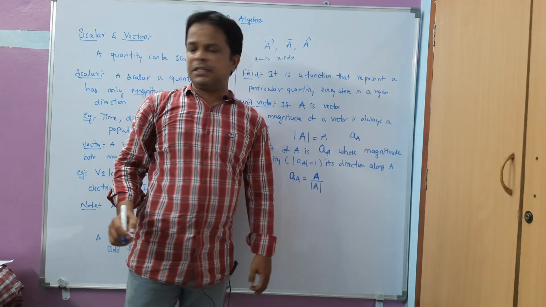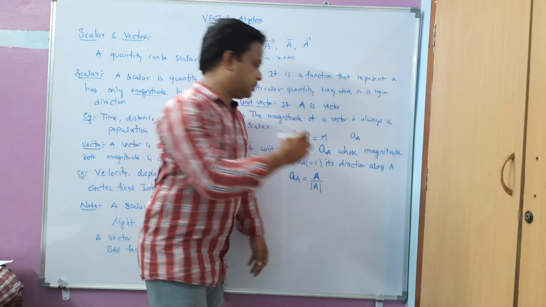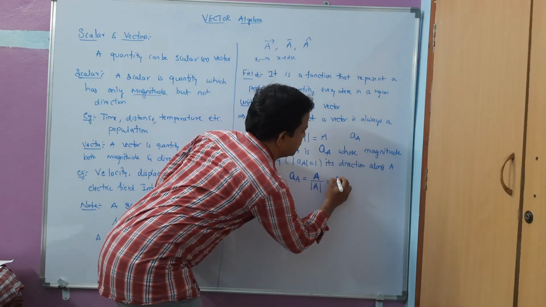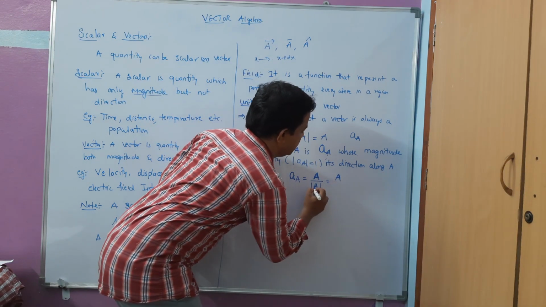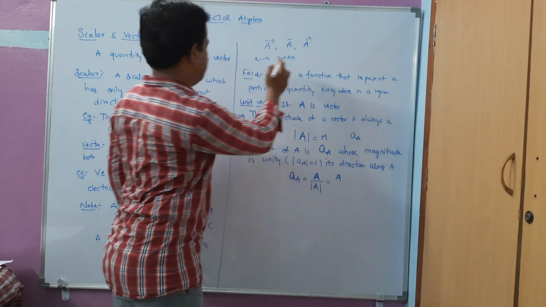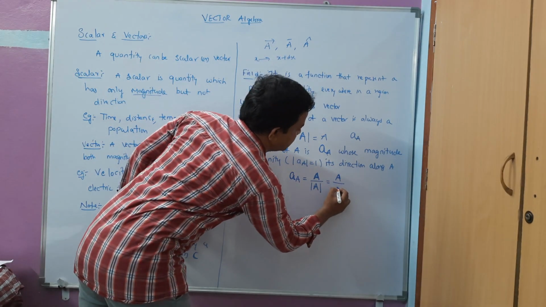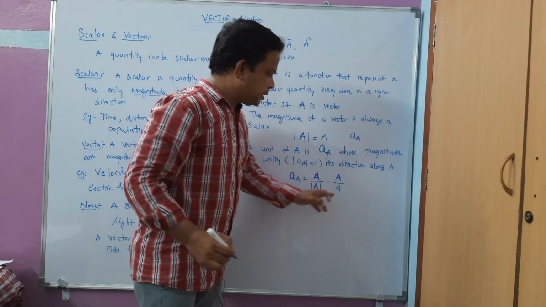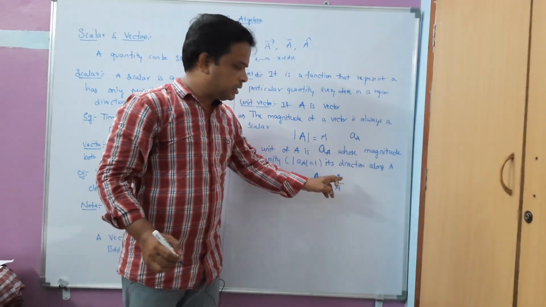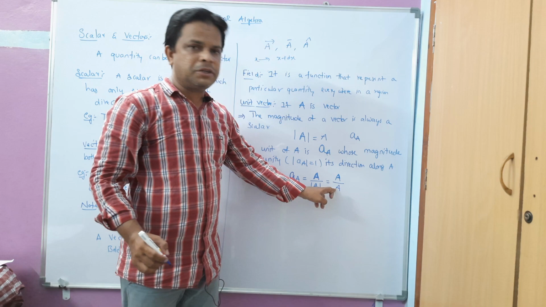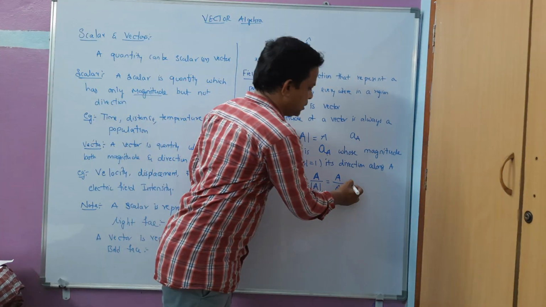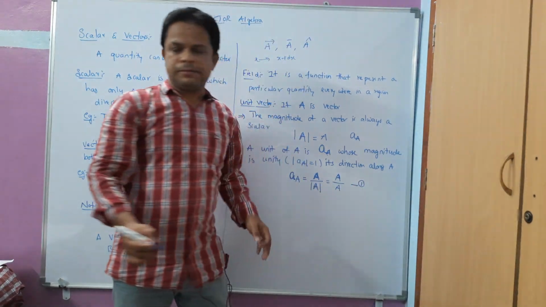Vector divided by its magnitude, and I can write it like this. I can also write it like this: the vector, and the magnitude of this one is A. We have represented the magnitude, light face A, by A. So don't get confused, sir, we can cancel this one. This is a vector and this is the magnitude of it. Let me take this as equation 1.